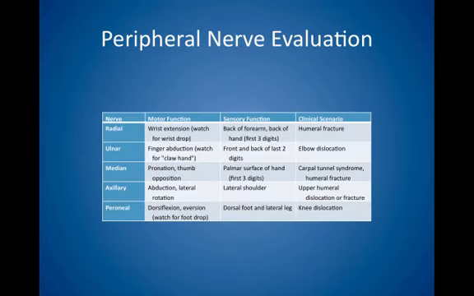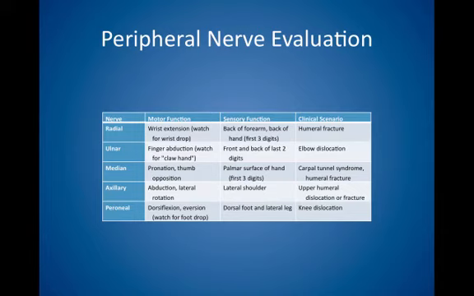Peripheral nerve evaluation. Here we're looking at the radial, ulnar, median, axillary, and peroneal nerves. The radial nerve motor function is responsible for wrist extension, so watch for a wrist drop. Sensory function is the back of the forearm, the back of the hand, and of the first 3 digits. A clinical scenario in which abnormality may be seen is in humeral fracture.